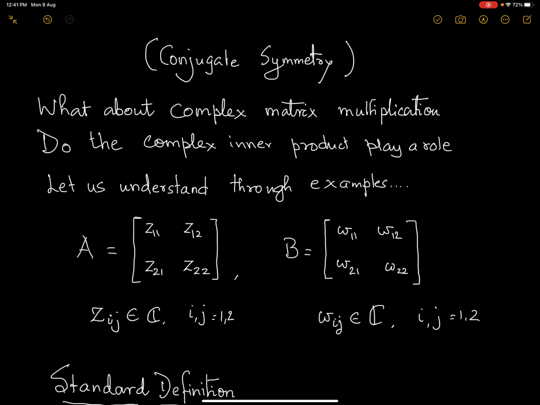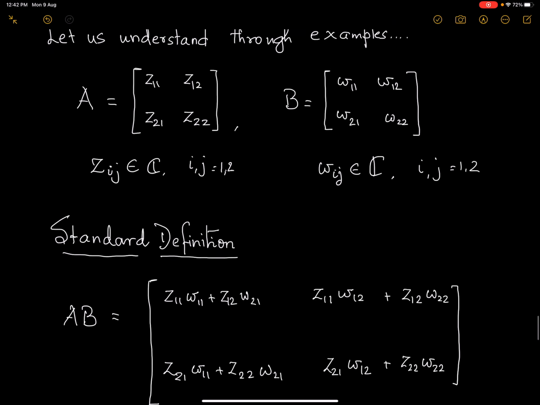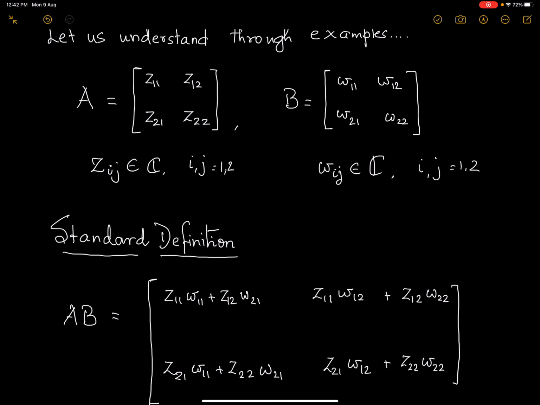So now, do inner products play a role? The inner products that we define, now we have two different conventions. So what would happen if we really use that idea of inner products? Because now we are having complex vectors, so you have to use complex inner products possibly. But let us look at what the standard definition is. Let us take just two square matrices A and B, and look at the standard definition. A has these entries, Z11, Z12, Z21, Z22, and Wij's are entries in B.